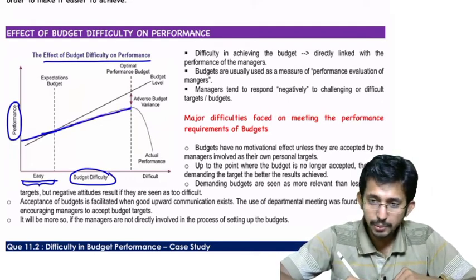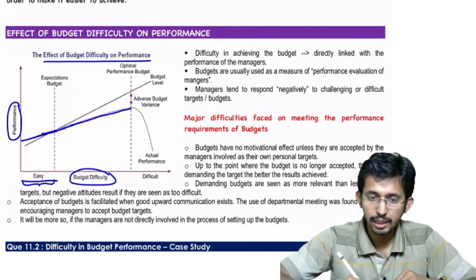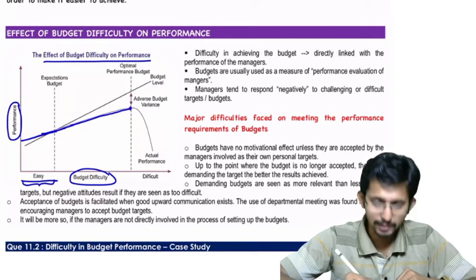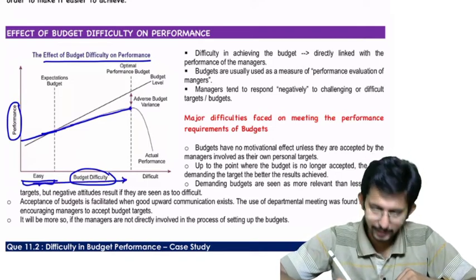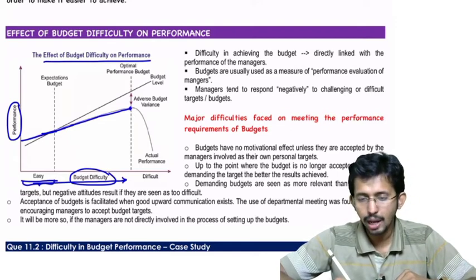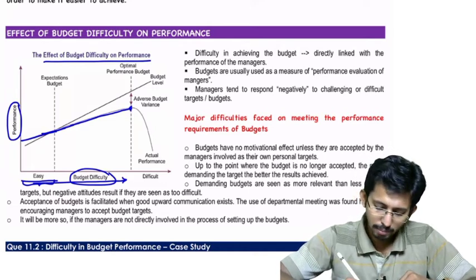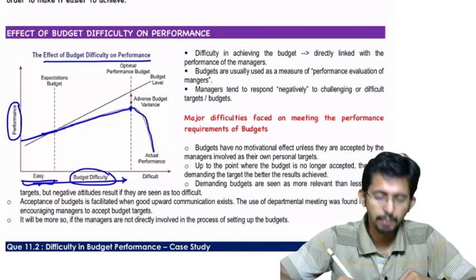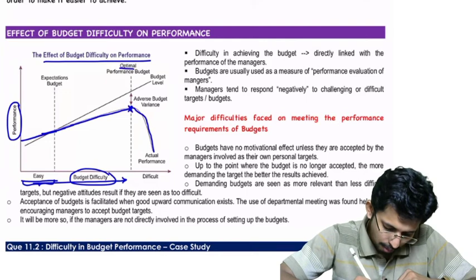Okay, the difficulty is increasing, but the performance is getting optimized. The performance is increasing till here. Now what happens? Further, I am increasing the budget difficulty. What will happen? Beyond this level, whatever I do, my performance level will only come down. Okay, so this level is known as the optimal performance budget.